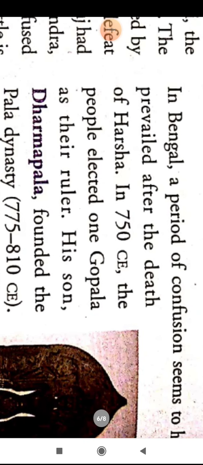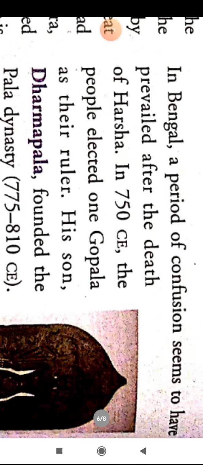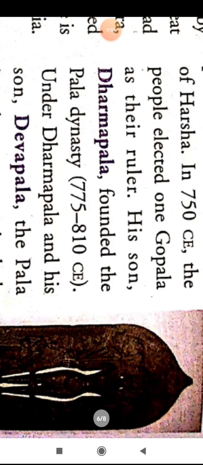In Bengal, a period of confusion seems to have prevailed after the death of Harsha. Here, in 750 CE, the people elected one person named Gopala, and he ruled in that area.